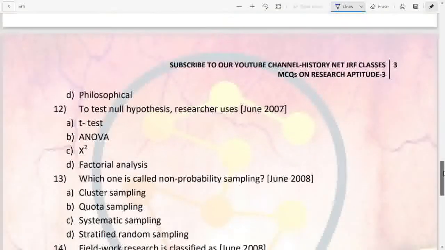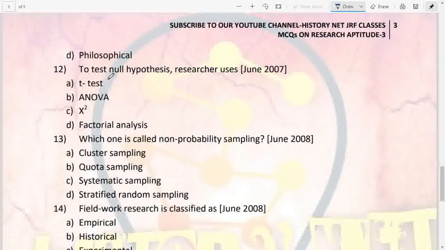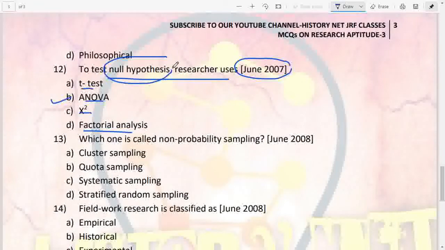Next question we have, to test null hypothesis, researcher uses, June 2007. Okay, t-test, ANOVA, chi-square, factorial analysis. So they basically use ANOVA to test null hypothesis, and it is important. I will make a video on this about hypothesis and everything. It is coming soon.